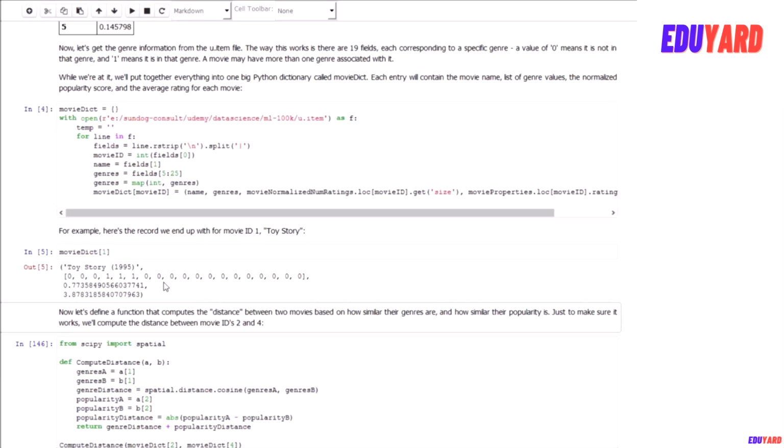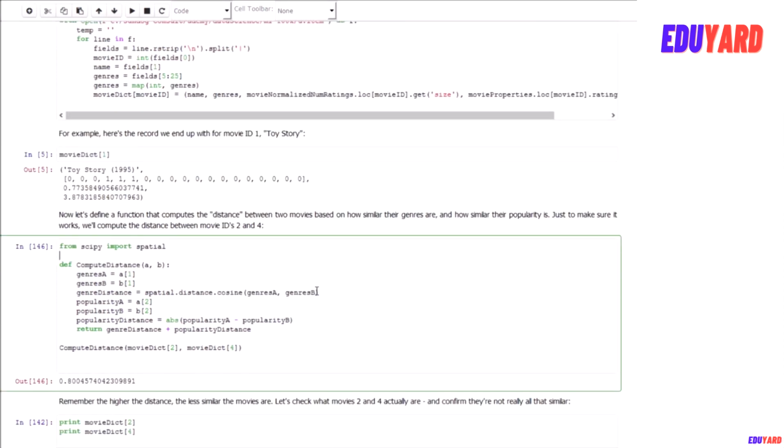The actual genres themselves are not important. We just wanna see how same or different two movies are in their genre classification. So we have that genre list, we have the popularity score that we computed, and we have the mean or average rating for Toy Story.